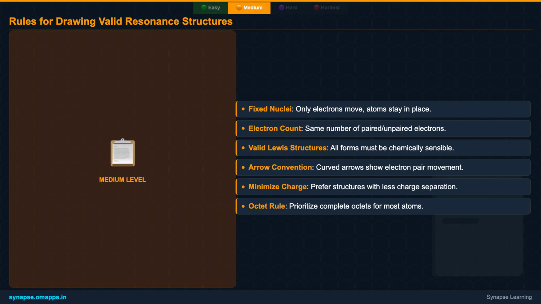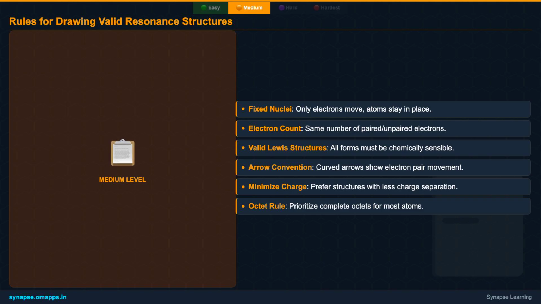Drawing correct resonance structures is a skill that requires adherence to specific rules. First and foremost, remember that only electrons move. The positions of the atomic nuclei must remain fixed. Second, every resonance structure you draw must have the same total number of electrons, including paired and unpaired ones. Each structure must also be a valid Lewis structure, respecting the octet rule for second-period elements. We use curved arrows to precisely show the movement of electron pairs.